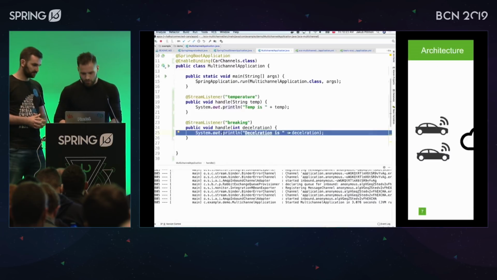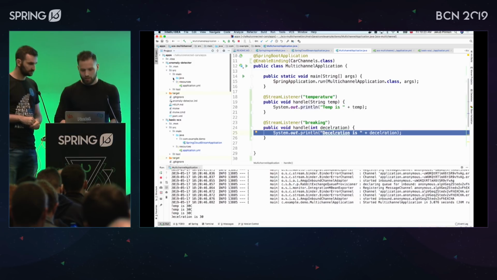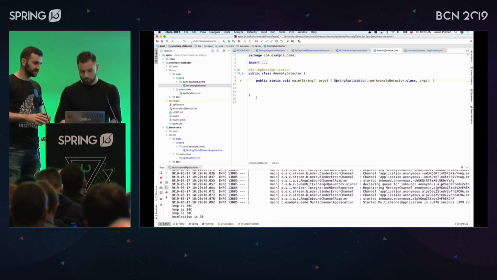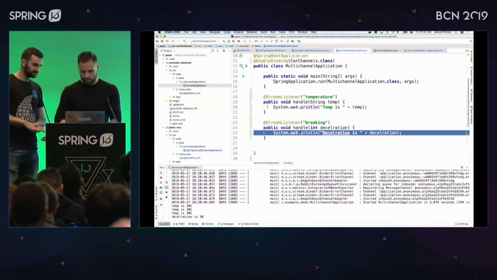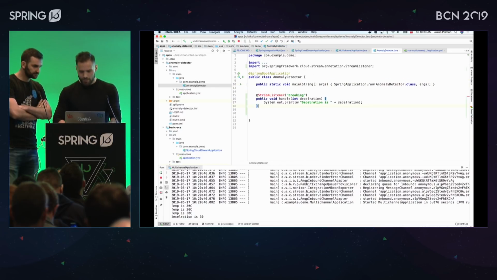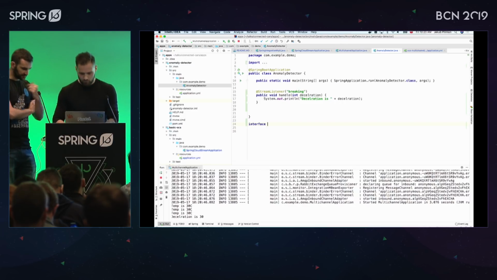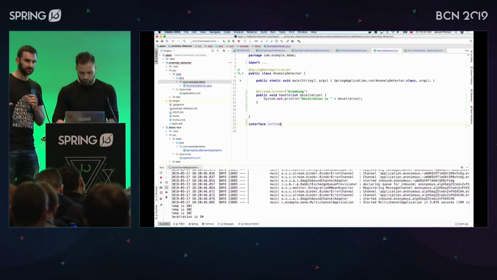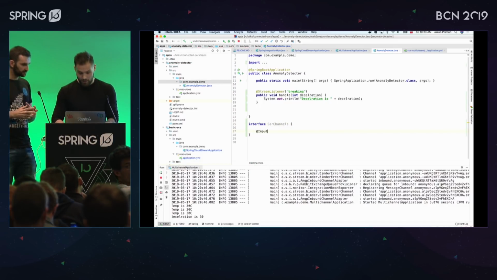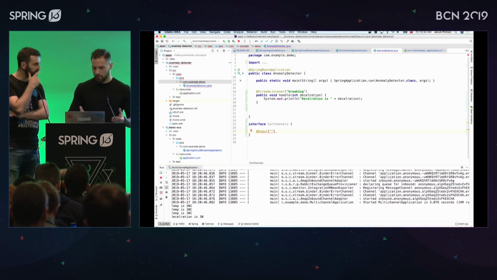Sure. Let's try. So let's say we are going to build this super cool anomaly detection algorithm, right? Let's just say that it's an anomaly detector. All right. That's a good starter. So I think we are going to copy paste something, as you all know. Here. So this time, you are going to talk to how many channels? So we are polling for messages, and we're going to send out a message. So we have an input and output channel, I guess, right? That makes sense. The input channel is for what? That's going to be for braking, I guess. Okay, because anomaly detection works like this. We are taking a look at the braking, and then what?